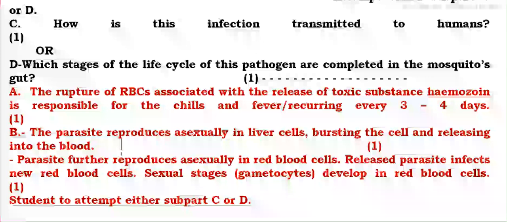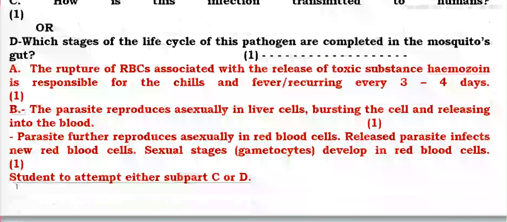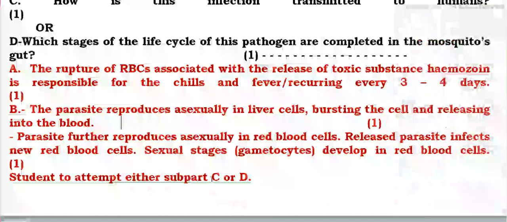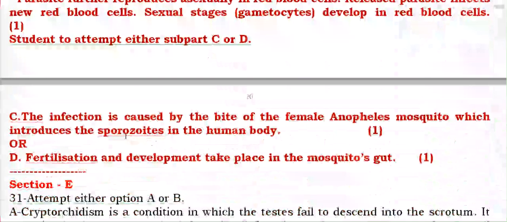This further reproduces asexually in the RBCs, and then it completes its life cycle in the mosquito. Then the next part: the infection is caused by the bite of a female Anopheles mosquito, which introduces the sporozoites. Fertilization takes place in the mosquito gut.